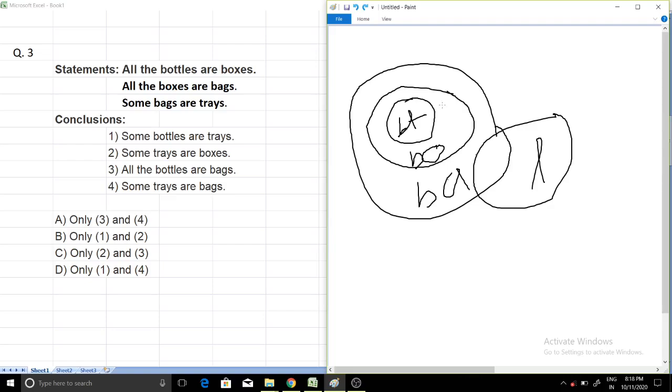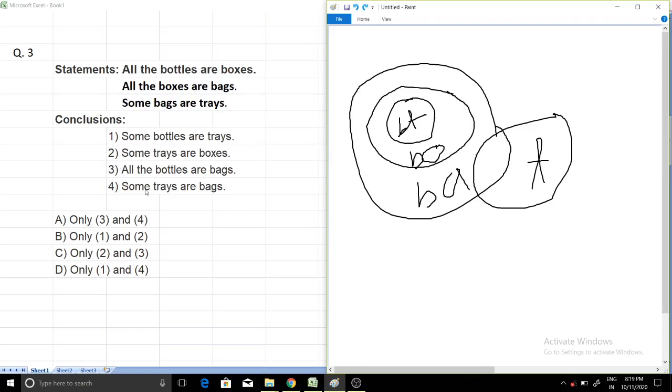Okay. Let me make it clear one more time. So first and second are already false. Now the third option: all the bottles are bag. Just imagine, if I had told you to draw the diagram for all the bottles are bag, what would you do? You will make bottle the inner circle and bag the outer circle. I have already told you, the first word after "all"; do not consider "the", it is just a word. So after "all", the first word is bottles and the second one is bag. So bottle will be the inner circle and bag will be the outer circle. Is it true? Yes. Bottle is the inner circle, this one, and bag is the outer circle. So option number 3 is true.